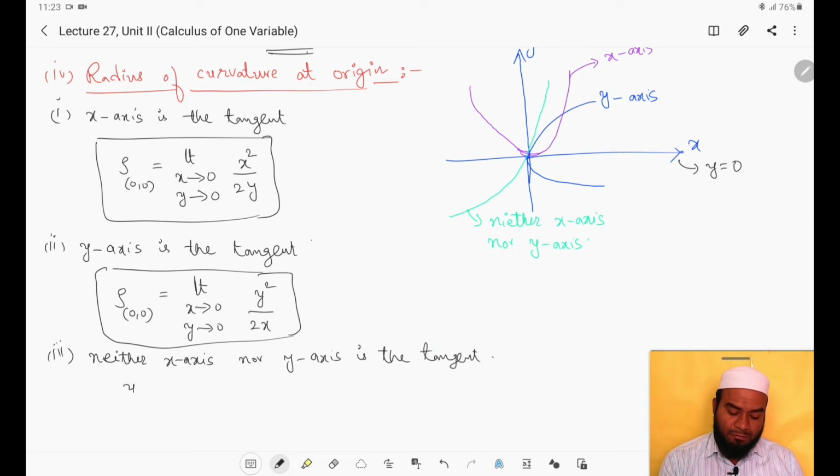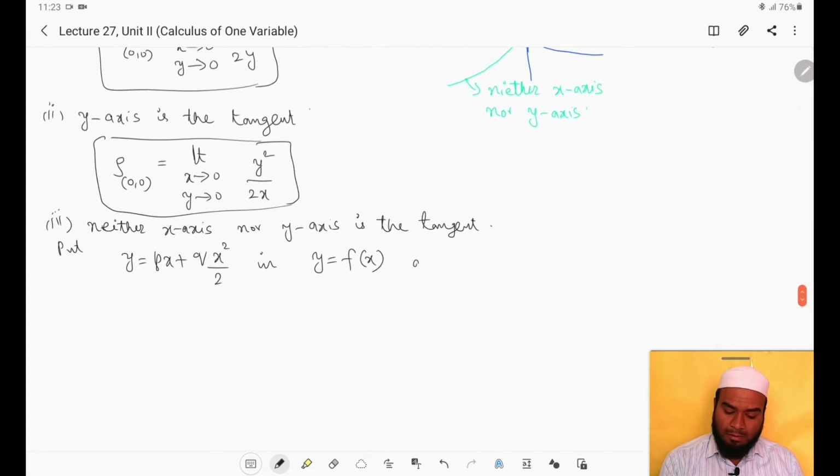Then what we do is we put y equals px plus qx square by 2 in y equals f of x, and compare coefficients of x and x square to get p and q.